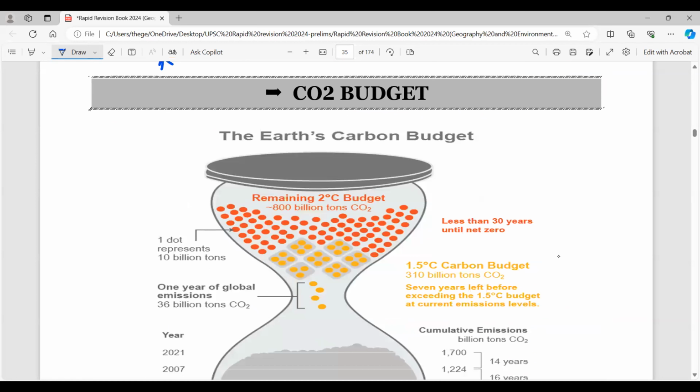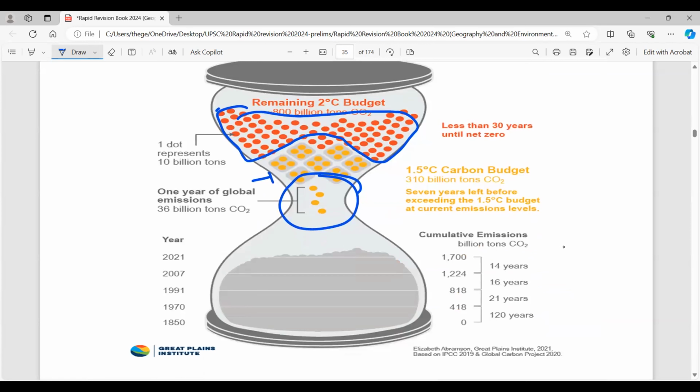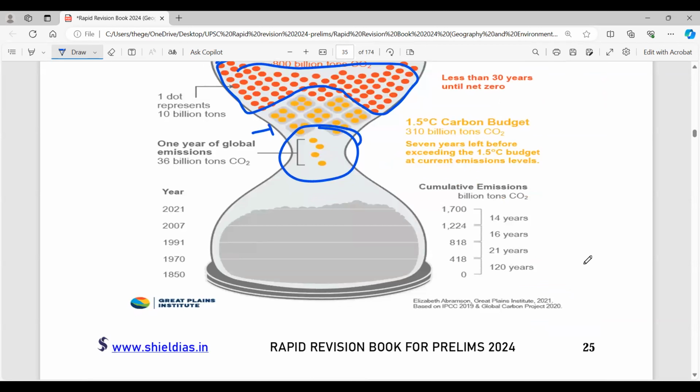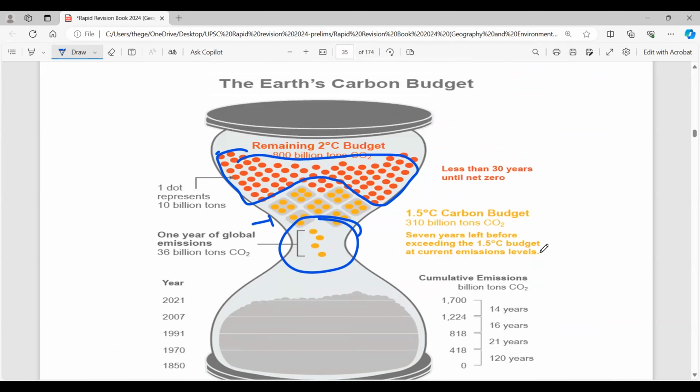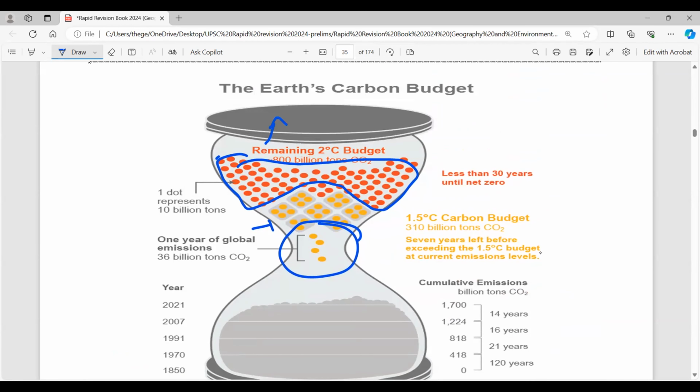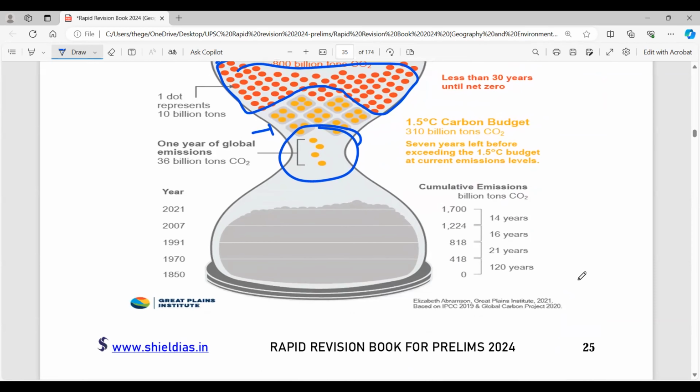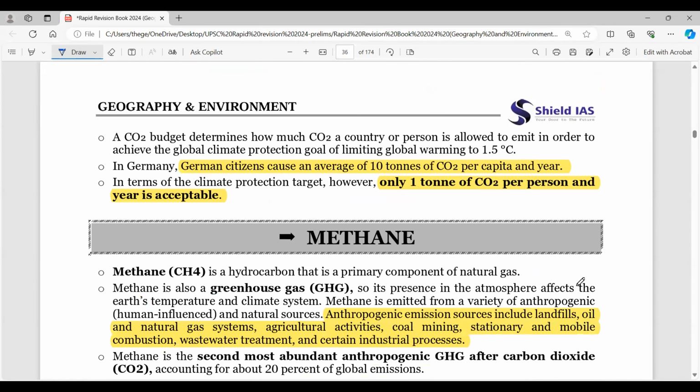Now look here, the CO2 budget. If you observe, these are the remaining budget here, and the yellow color is showing the budget we have already used. So now if you observe, in the next 30 years we have the time to actually achieve what we have targeted. But if you are not doing this, then you are moving the earth above 2 degrees. So this is our budget which is explained here. Now what is important?